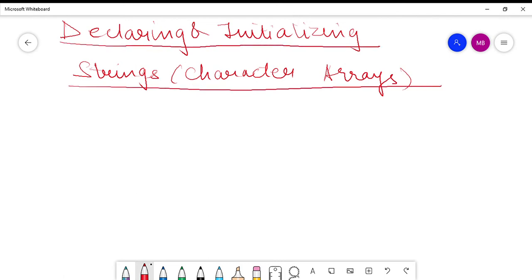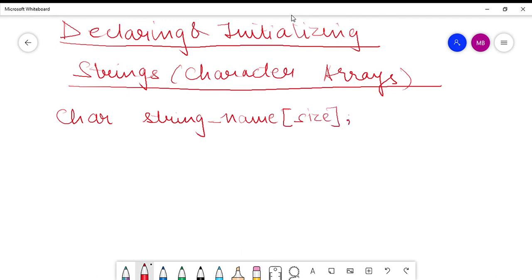See, just like any other array, a string or a character array is also declared in the same manner. That means first of all you have to mention the data type, then you have to give the array name, and then you have to mention the size of that array.